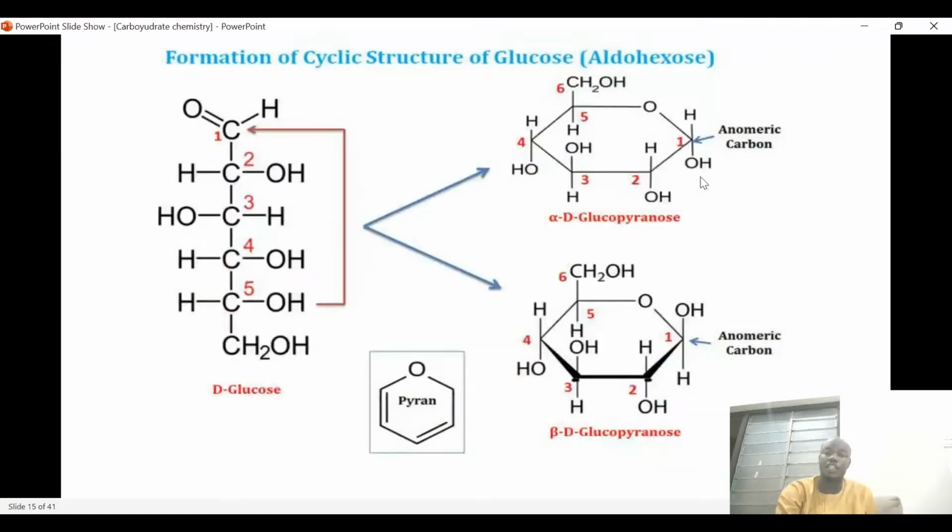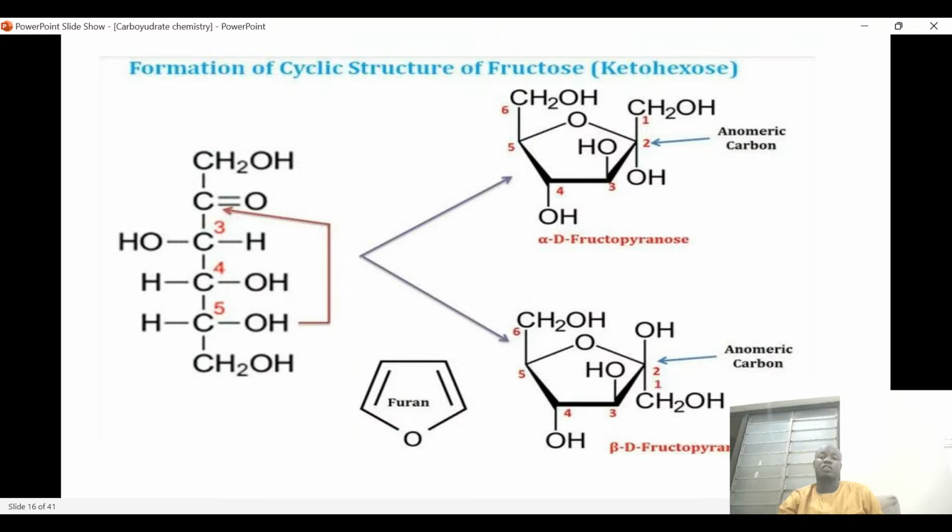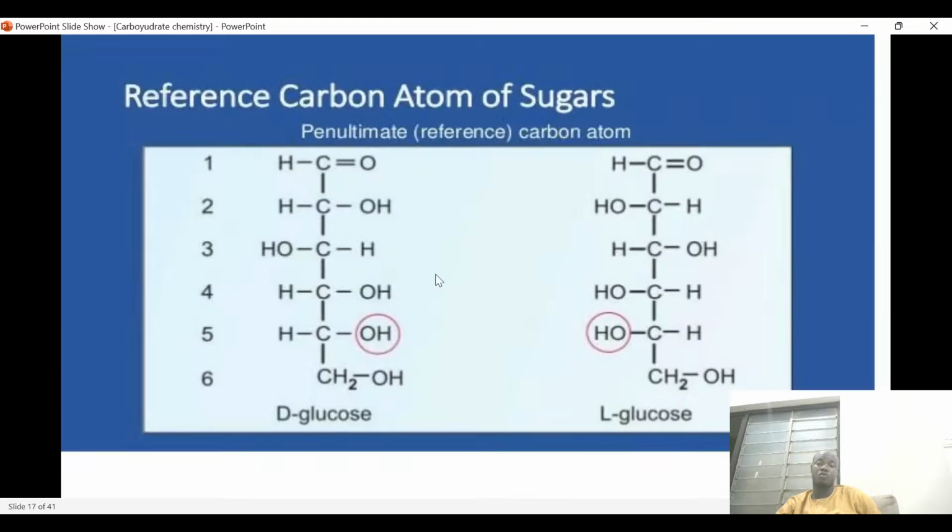So in the anomeric carbon, the OH group is pointing down in alpha-D-glucose, and in beta it is pointing up. Also here, the OH group in alpha-fructofuranose is pointing down, while in beta it is pointing up. That is the difference between the two.